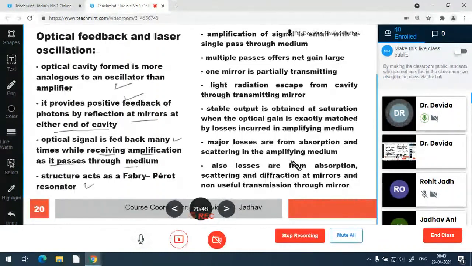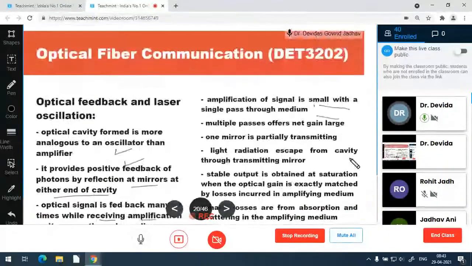So this structure acts as a Fabry-Perot resonator. This also we have discussed many times. The amplification of the signal is small with a single pass through the medium. So whenever there is one pass of the photon in the medium, there is amplification. The photon travels from this to this once and just gets out of the structure.